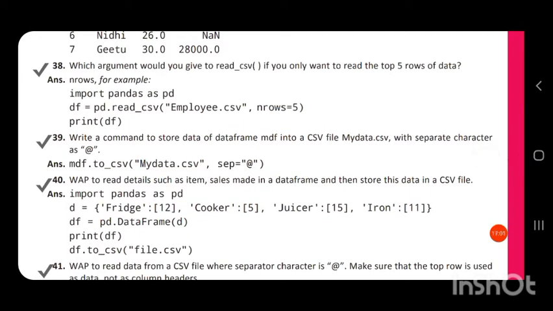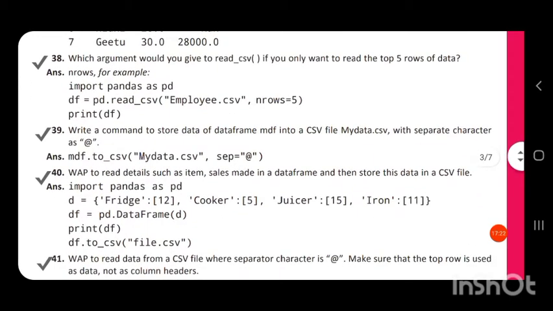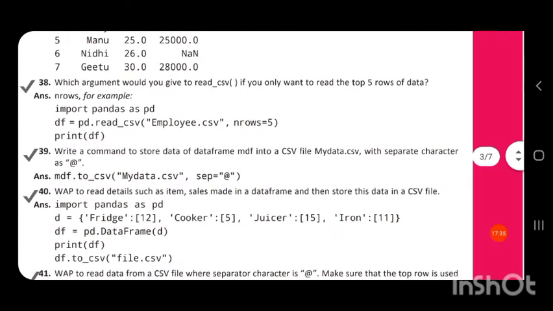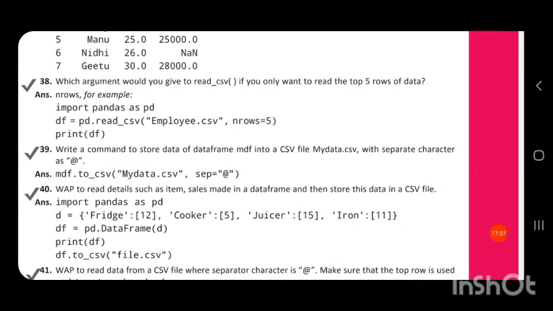For that, import pandas as pd, df equal to pd.read_csv. Inside the read_csv function, we have to provide the attributes. The first attribute is the location of the CSV file, comma, then the next parameter, to read the top 5 rows of the data, we have an attribute called nrows. nrows equal to 5. Then print df.